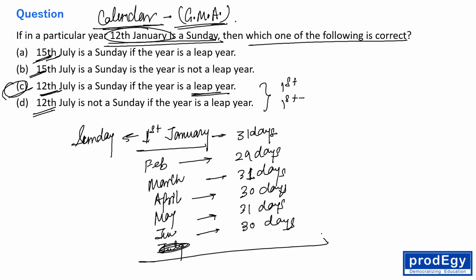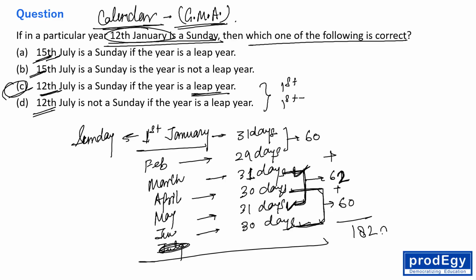Now please wait. Just add them. 31, 29, 60. Then 31, 31, this is 62, and 30, 30, this is 60. So just add them. 60 plus 62 plus 60, this is 182 days, right?